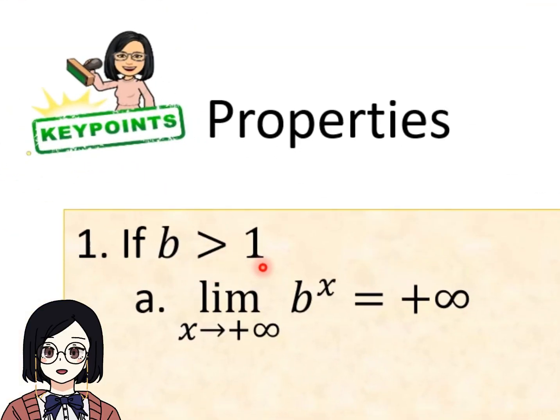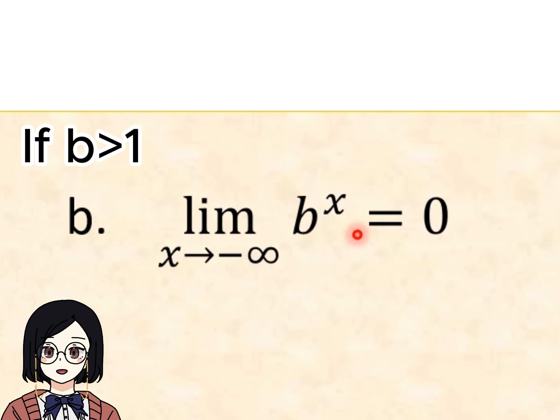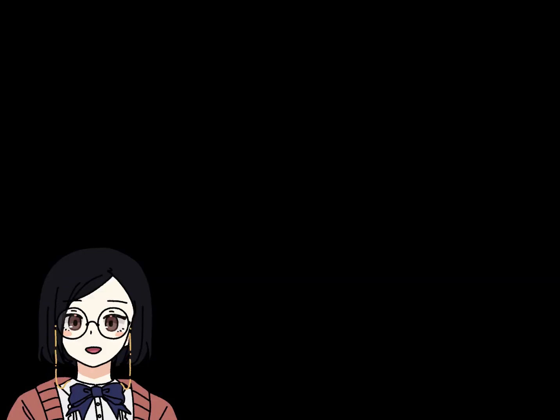If b is greater than 1, we can say that the limit of b raised to x as x approaches positive infinity is positive infinity. The limit of b raised to x as x approaches negative infinity is 0.